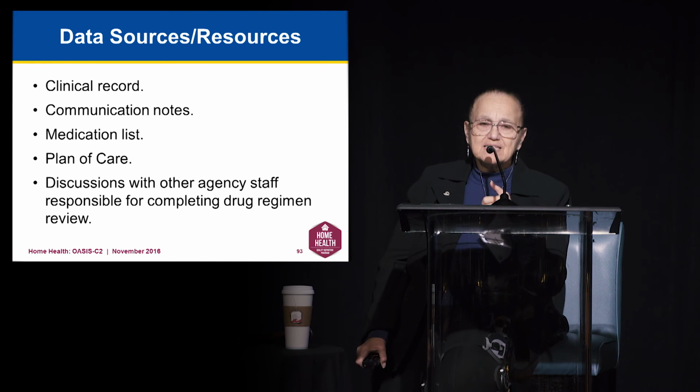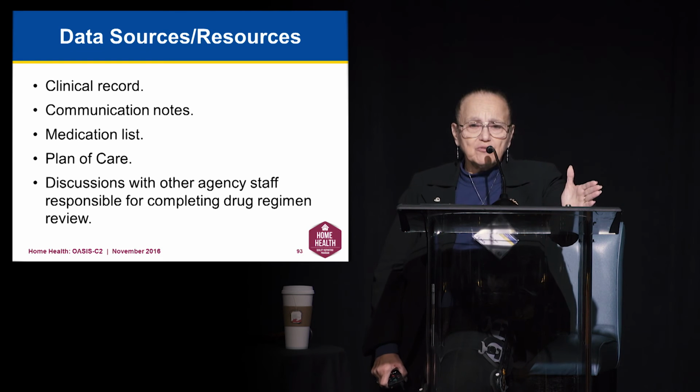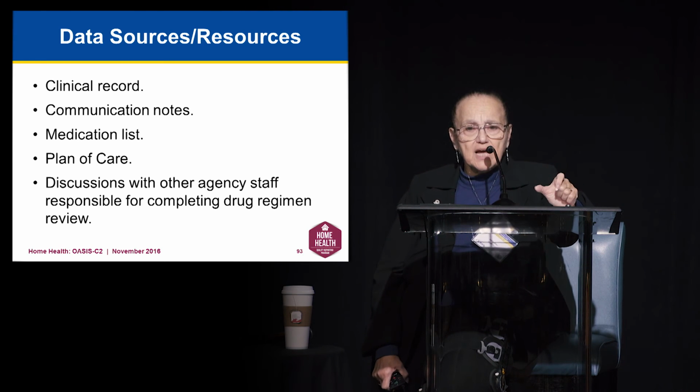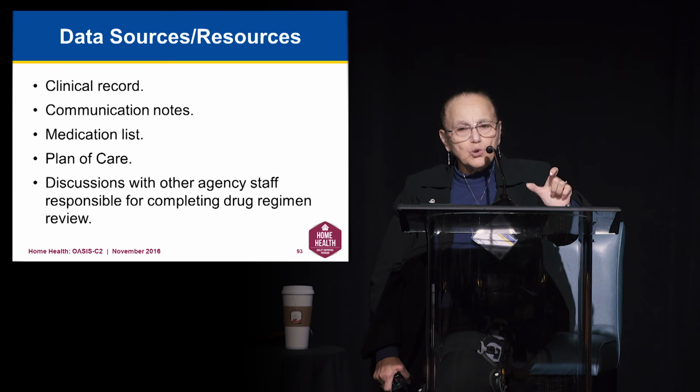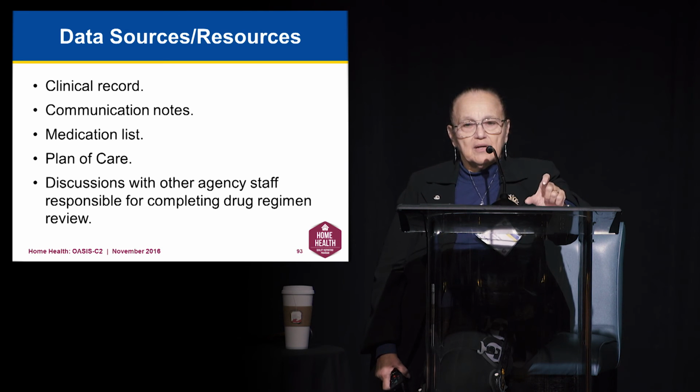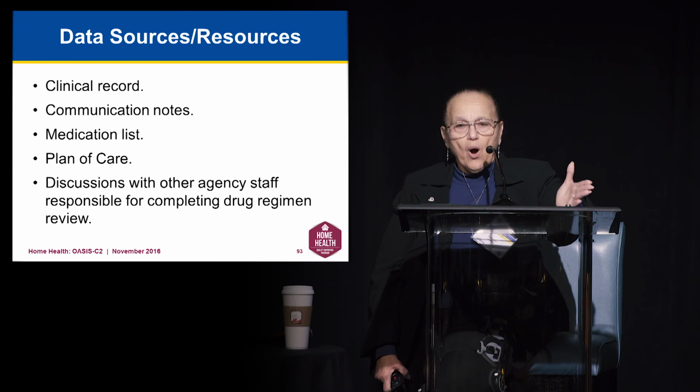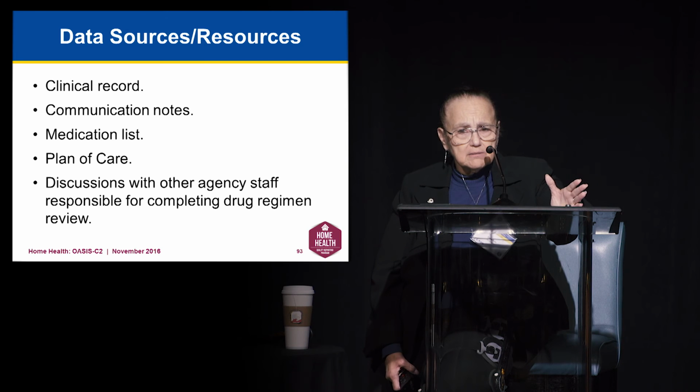Where are you going to find this information as you're going through and reviewing this entire time period? You're going to be looking in the clinical record, clinical notes, communication notes, what's on the medication list, what's in the plan of care. Can you reconcile all of these together?